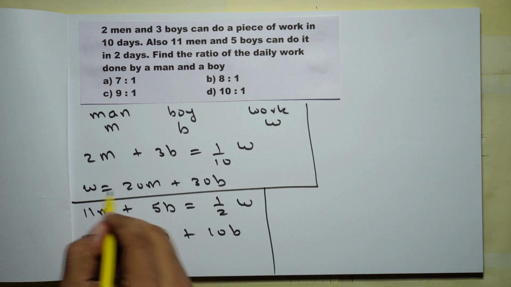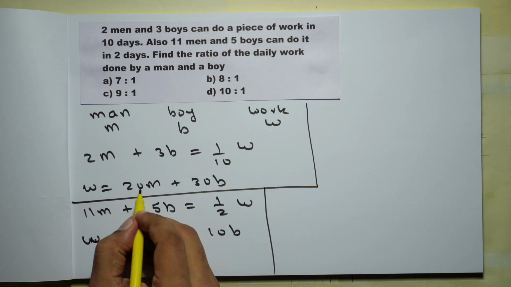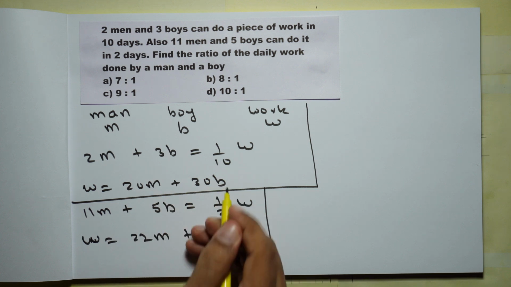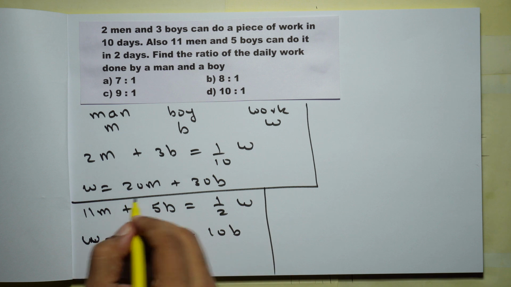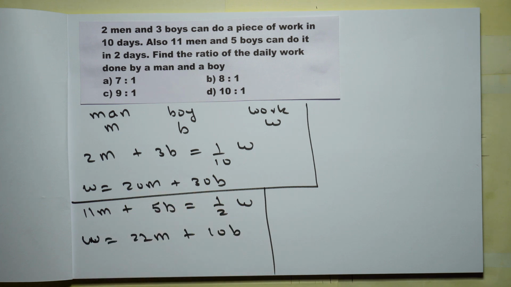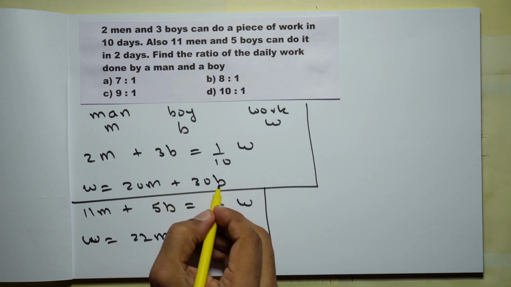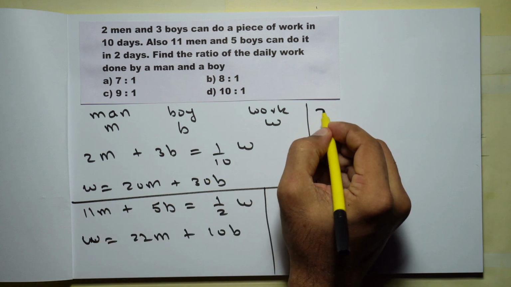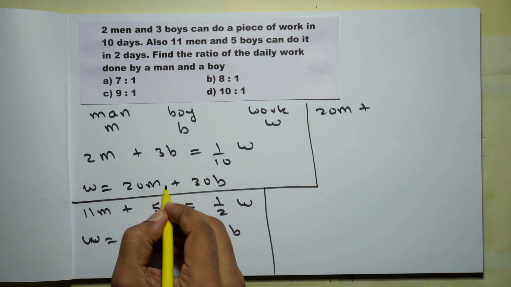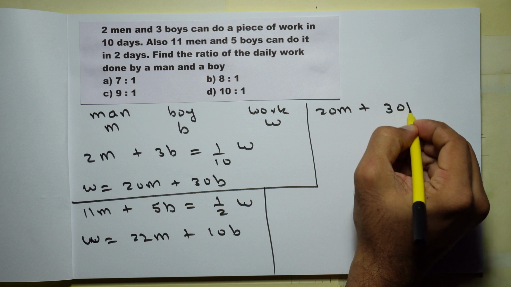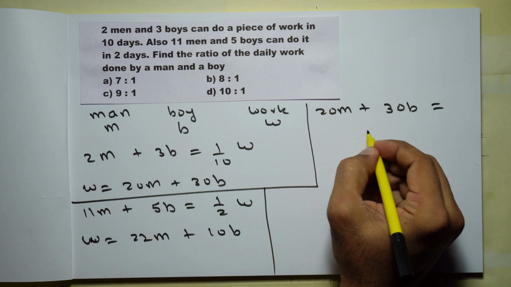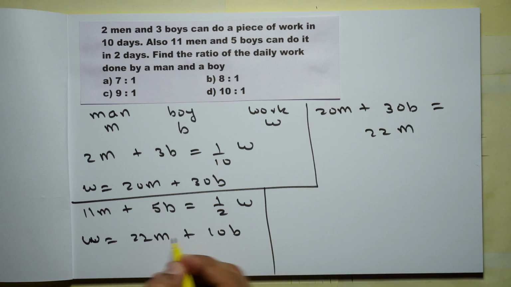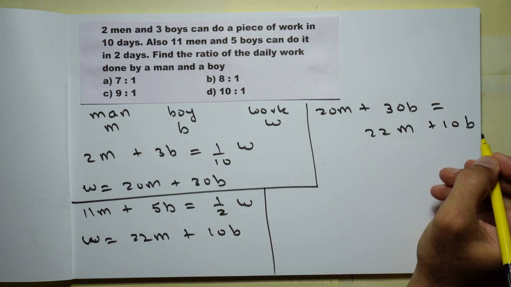Now from this equation you will get W is equal to 20M plus 30B. Here W is equal to 22M plus 10B. So we can equate these two equations and we can get the relationship between M and B. So 20M plus 30B is equal to 22M plus 10B.